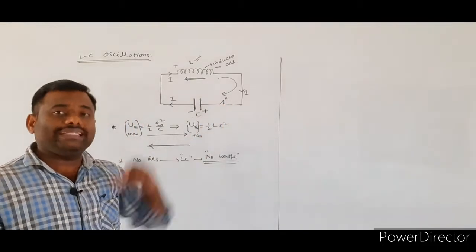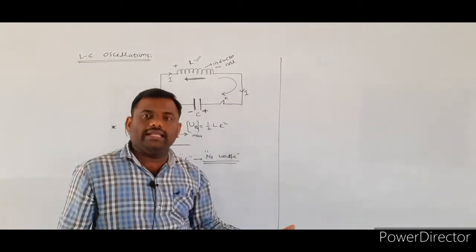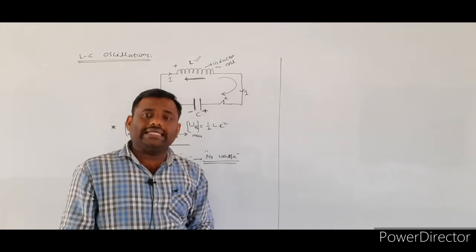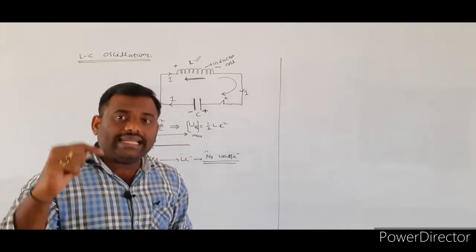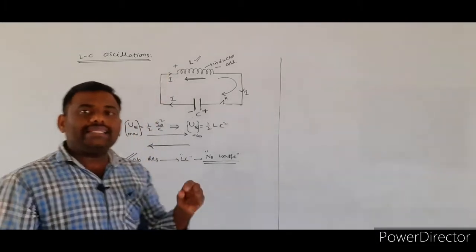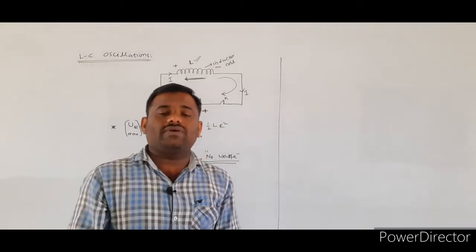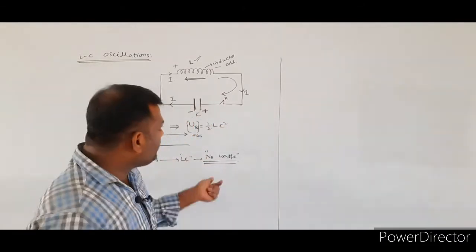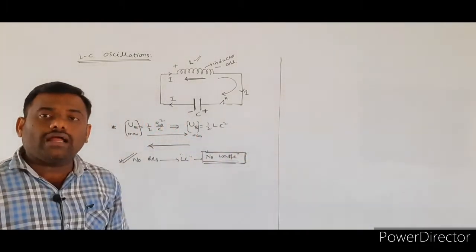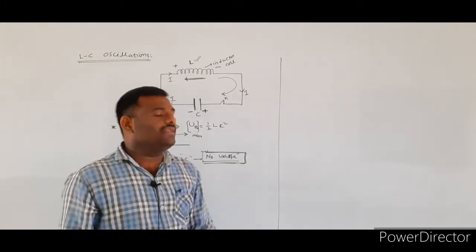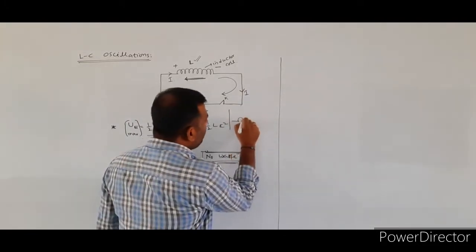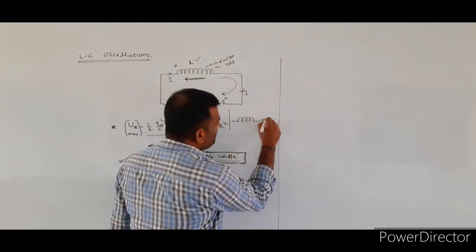Suppose resistance is there. While the current flows through the resistance, some potential will be dropped, some power will be consumed, so some energy will be wasted. Here we are assuming that the given LC circuit is the ideal LC circuit, that means there is no resistance present within it. At that time, there is no wastage of either electrical or magnetic energy. But in practice, the inductor coil is a combination of the inductor as well as the resistor.